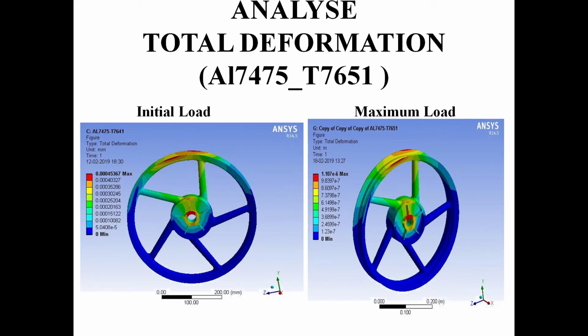The maximum load may contain up to 3 persons sitting on the bike. We have shown where the total deformation acts, and the value is clearly shown in the analysis report.